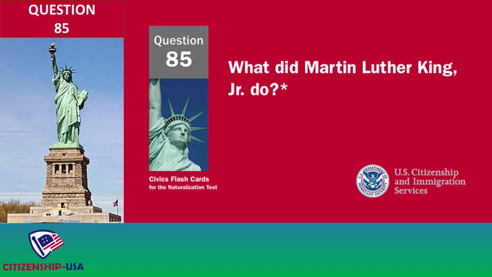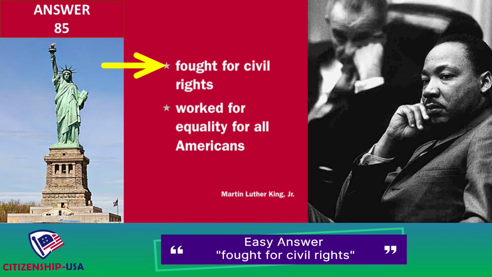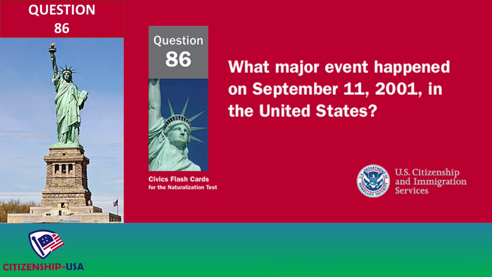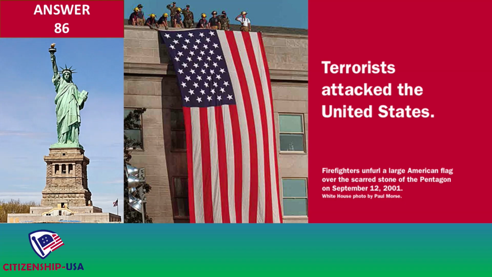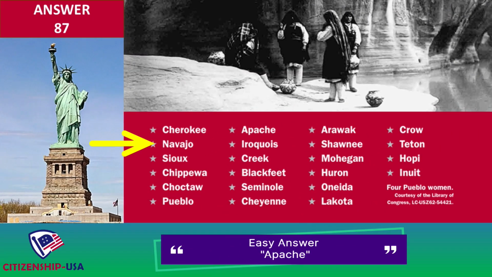What did Martin Luther King Jr. do? Fought for civil rights. Worked for equality for all Americans. What major event happened on September 11, 2001, in the United States? Terrorists attacked the United States. Name one American Indian tribe in the United States. Cherokee. Navajo.